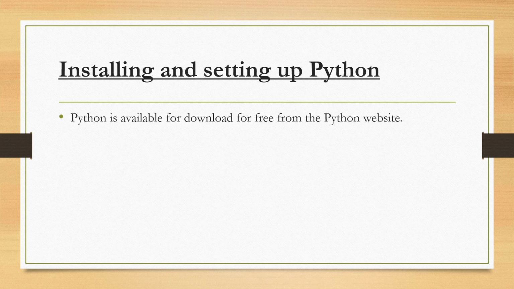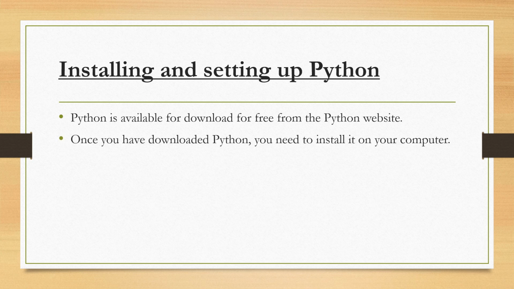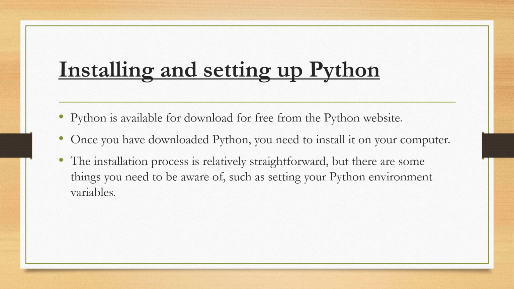If you are learning Python, then you have to install and set up Python. First of all, you have to download Python from the Python website. You can search for Python download and you will be redirected to the website of Python. Python is available for download for free from the Python website. Once you have downloaded Python, you need to install it on your computer.